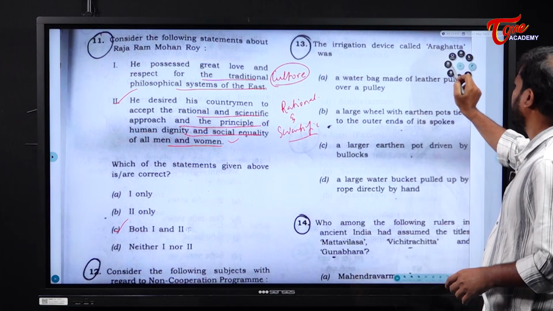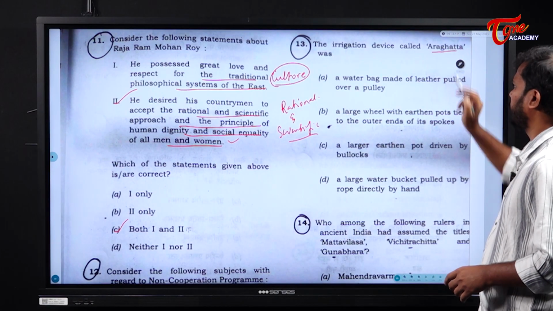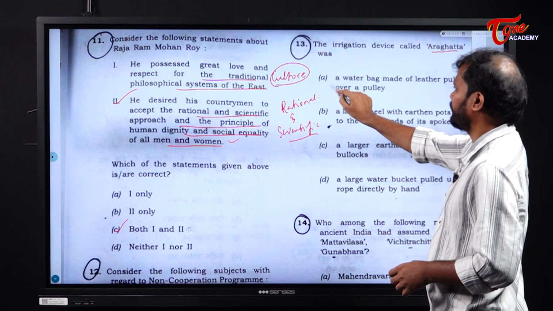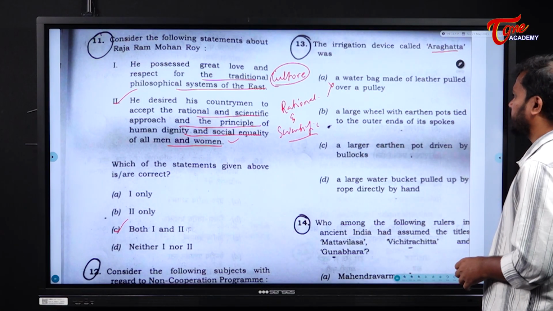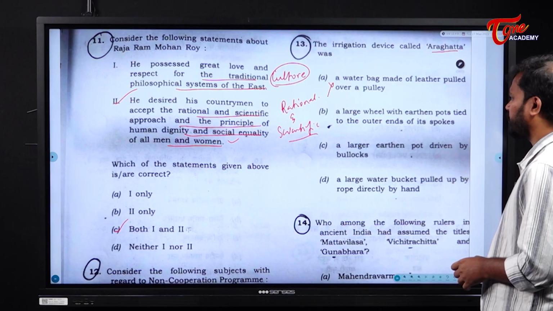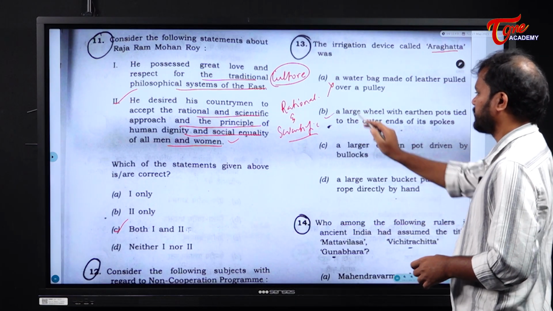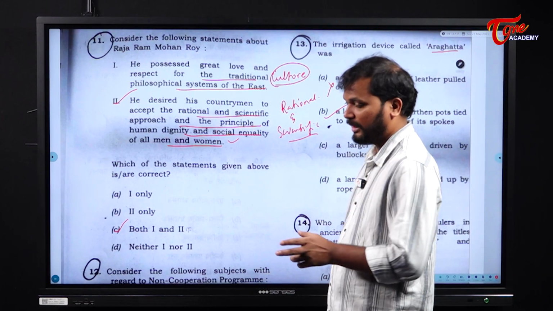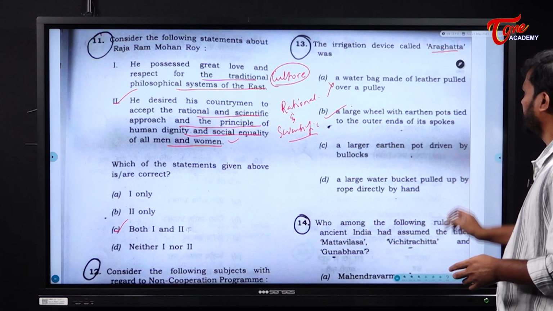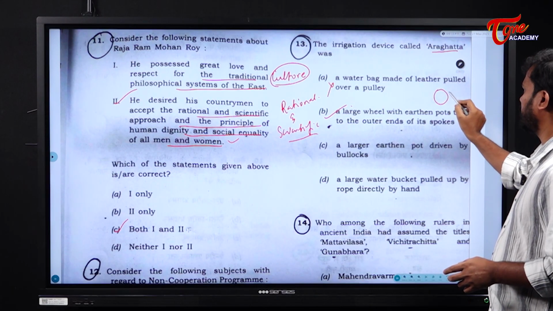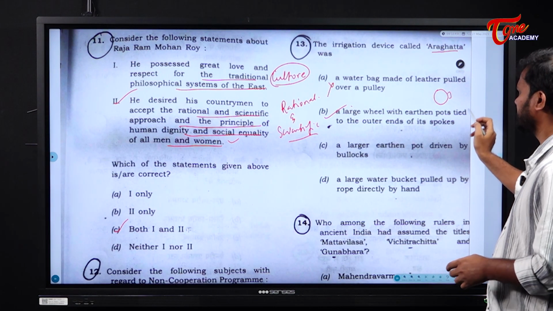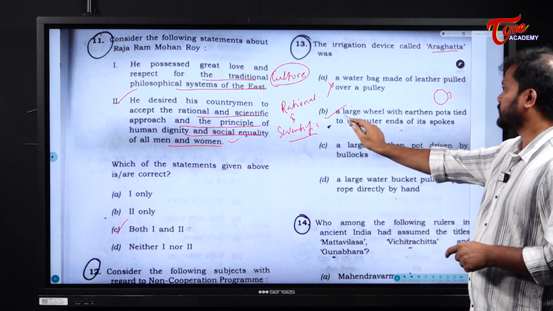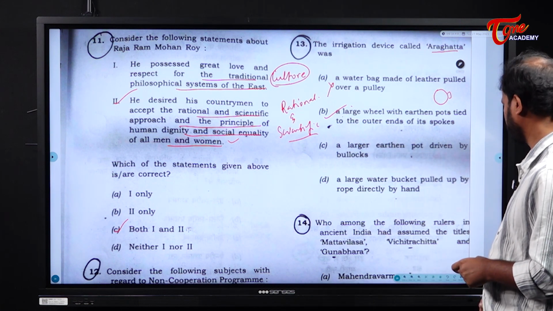Clear? The irrigation device Aragatta was a water bag made of leather pulled over a pulley? No. A large wheel with earthen pots tied to the outer end of its spokes? Yes, this is the right answer. Aragatta is in the form of a wheel where the water pots are tied like this, which collects the water. When we spin it, it collects the water. So this particular answer is right.